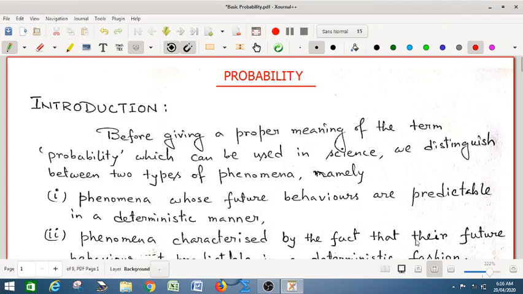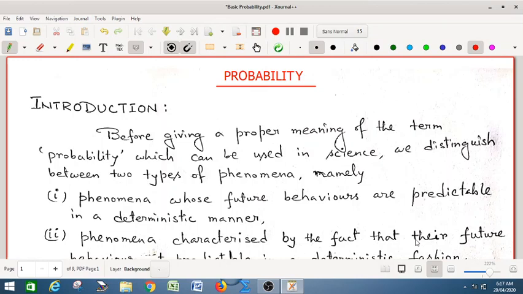Dear students, today's topic is probability, a very important topic in the branch of mathematics, especially applied mathematics. The word probability figures very often in our everyday speech and in a wide variety of contexts. For example, probably it will rain tomorrow, or we say probably he is an honest man.